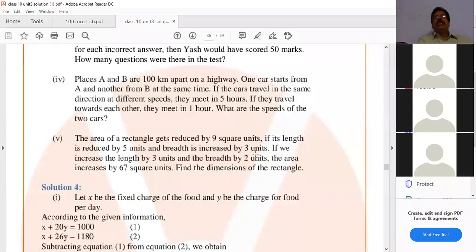Mute Santosh. Shresh, Charita, Santosh, mute them both.